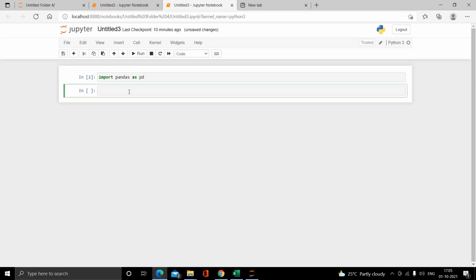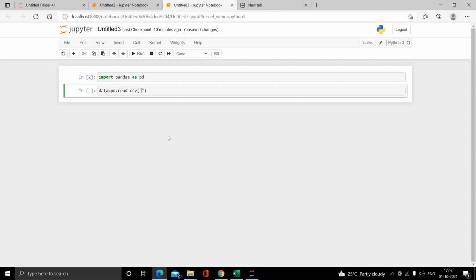Now for accessing that dataset file, I have to write one command, and with that command I have to pass the location of my dataset file from where I have saved that file. The command is data is equal to pd dot read underscore csv. Since my dataset file is saved in csv format, I have written csv here. Now I have to pass the location of my file.